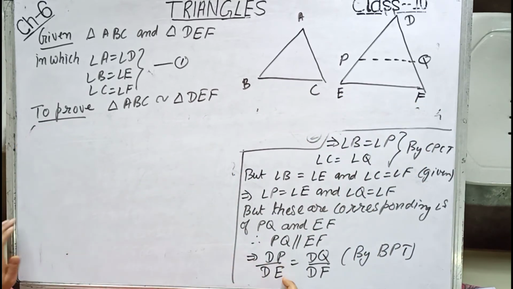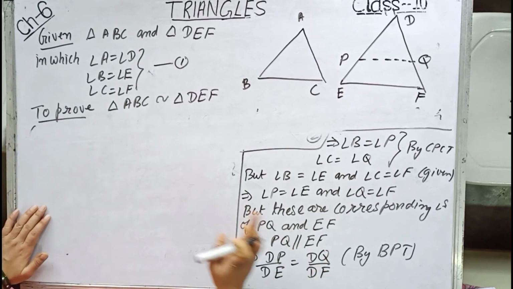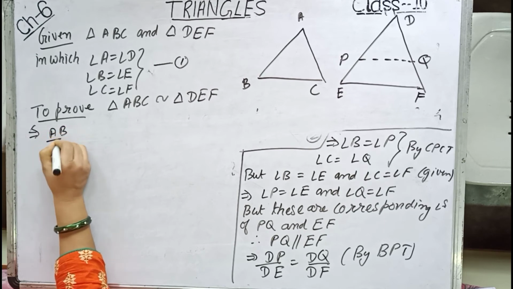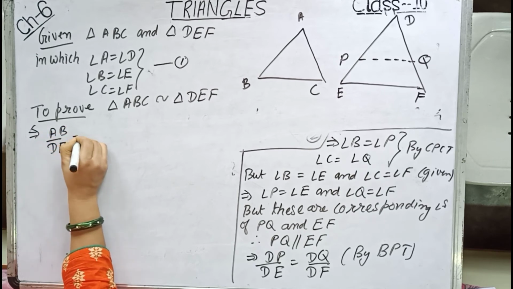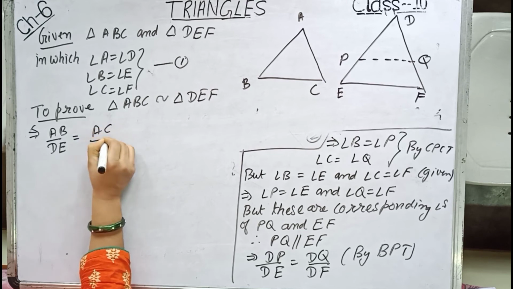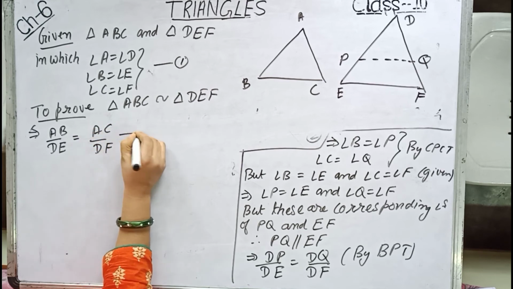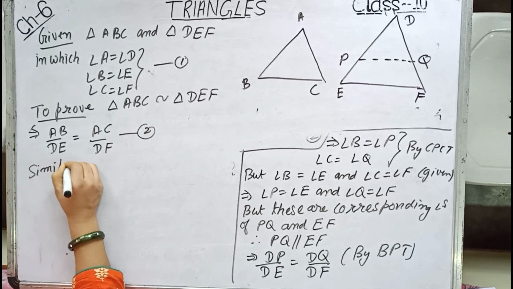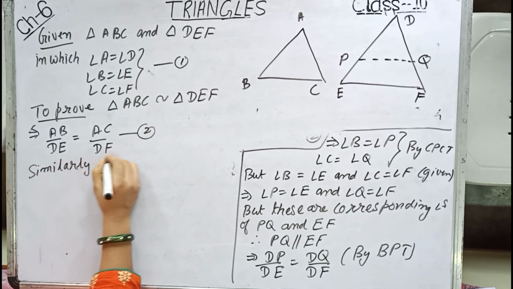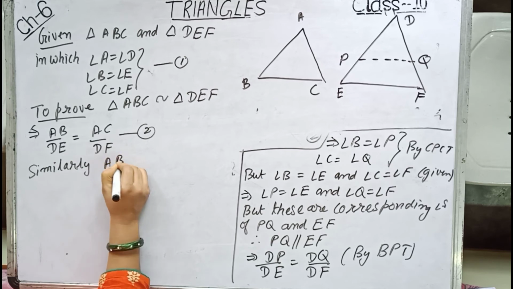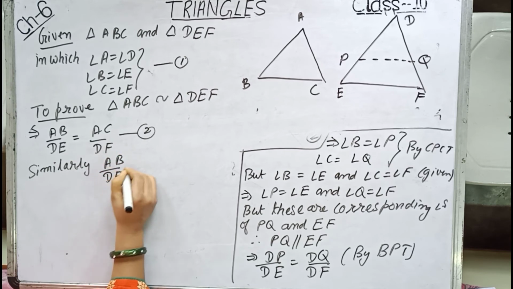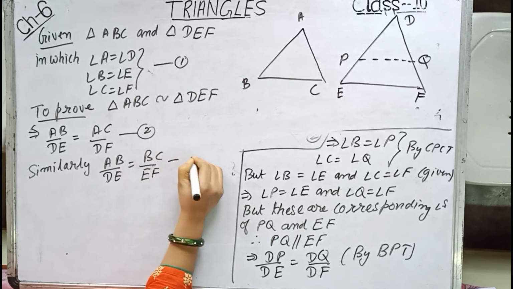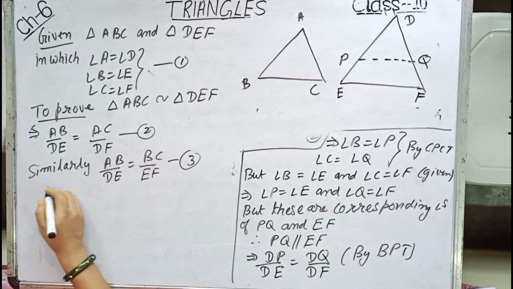Now, DP by DE equals DQ by DF, but DP equals AB. So this implies AB by DE equals AC by DF. Similarly, AB by DE equals BC by EF. The third side we will just write similarly and it is done.